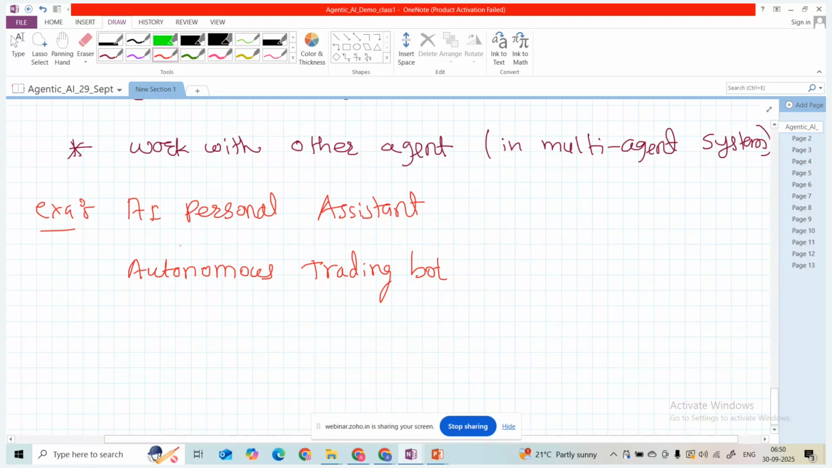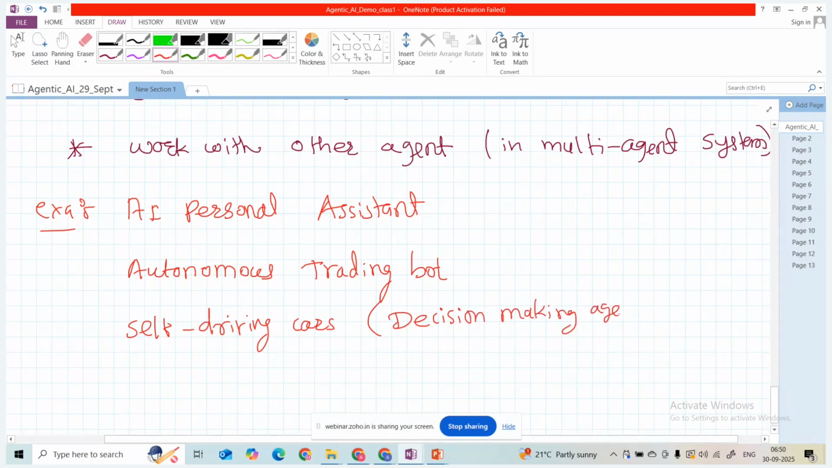And then we have self-driving cars. Here it will make the decision, right? So you can say decision making agent. It will not just recognize the object, guys. It will decide where to stop, then it will decide whether we need to change the lane, which lane to change to, or whether we need to change the route. So this is nothing but the agentic behavior in the self-driving car.